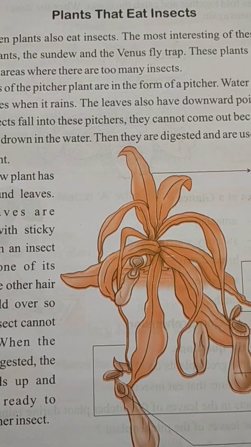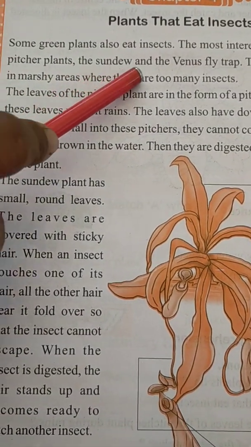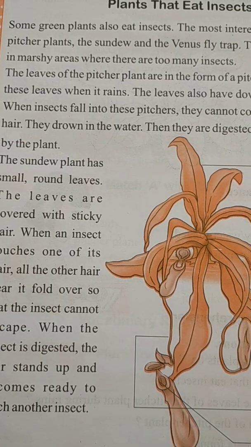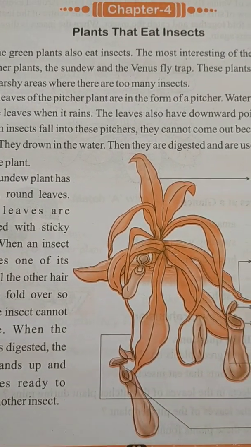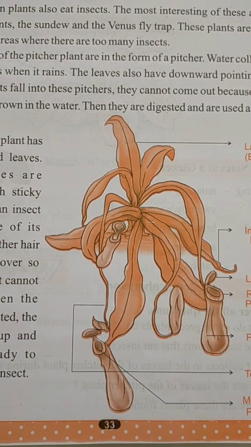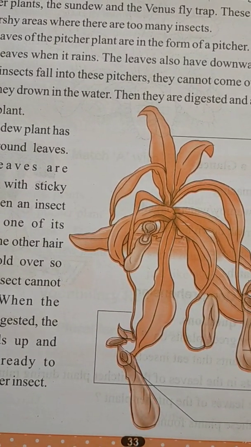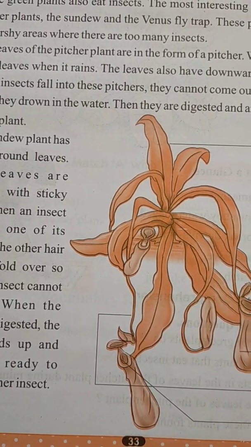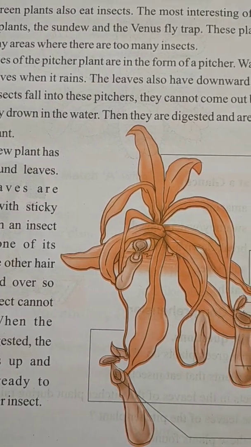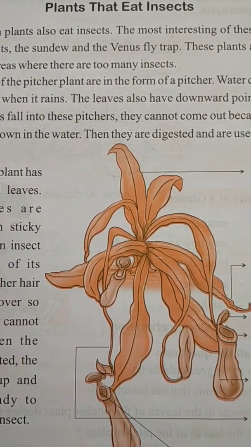You will find too many insects in water-logged areas. Obviously, you know that water-logged or marshy areas give birth to a large number of insects.